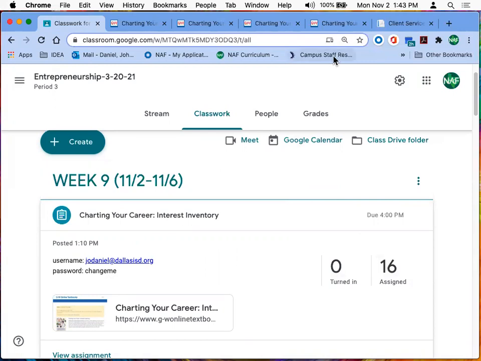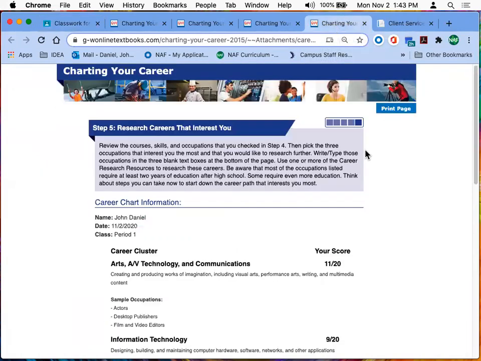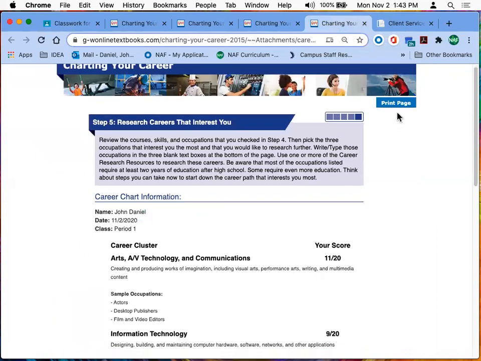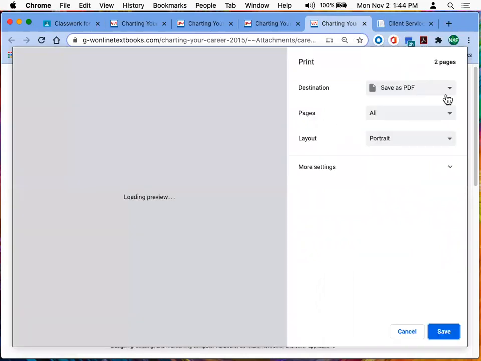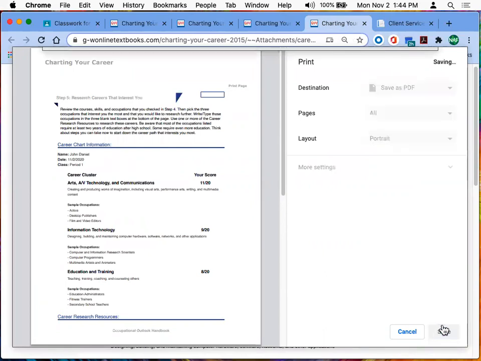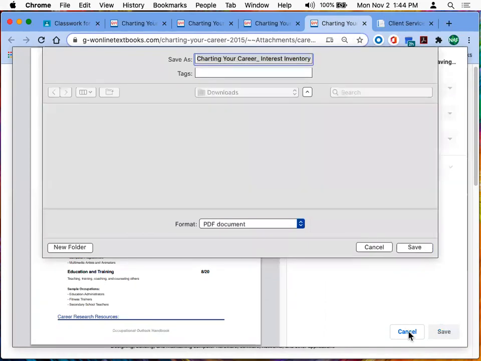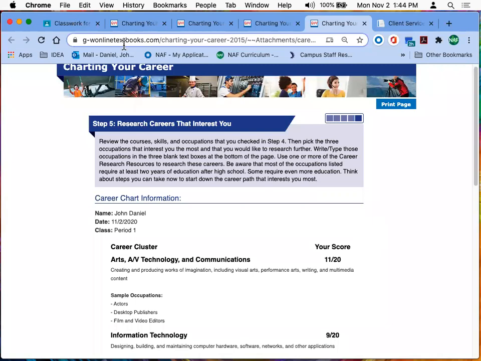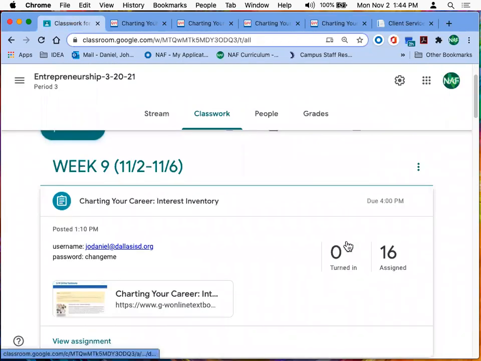So at the end, when you get to step 5 again, the way you submit it, you press print page, and then you'll get this print screen. And you'll see this destination here. I'm going to change it from the printer that is listed, maybe at home, to the second one down, which should say save as PDF. I'll click that and then press save and it'll let me save it on my desktop, okay? And that's how you submit it. You basically upload it and put up a file and submit it. So I'm going to stop recording now and let you do it.